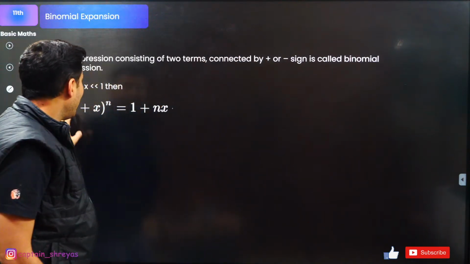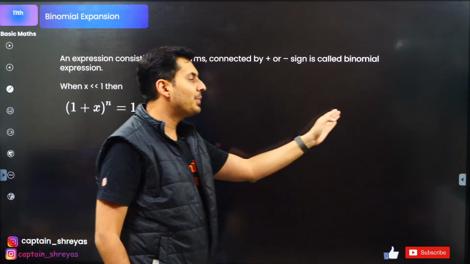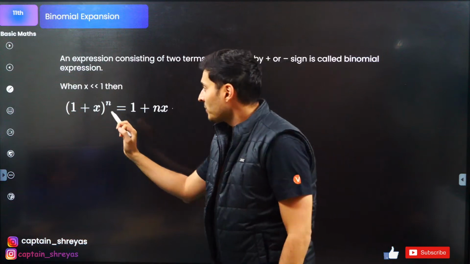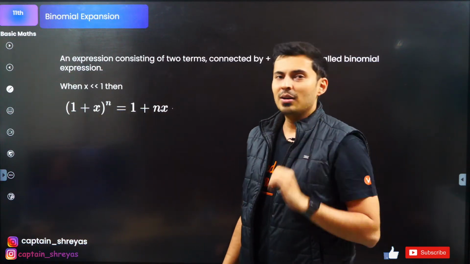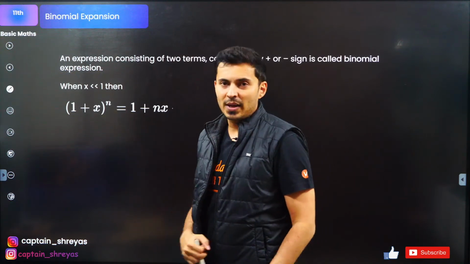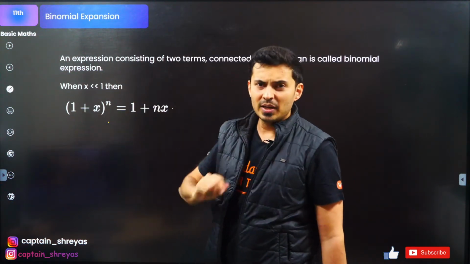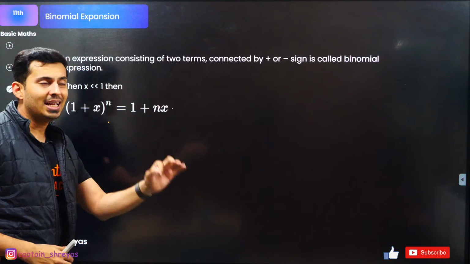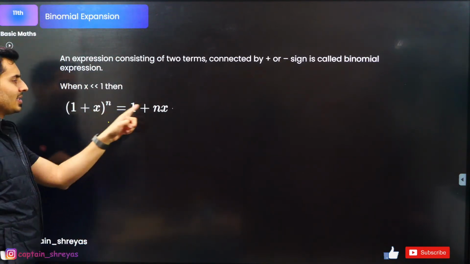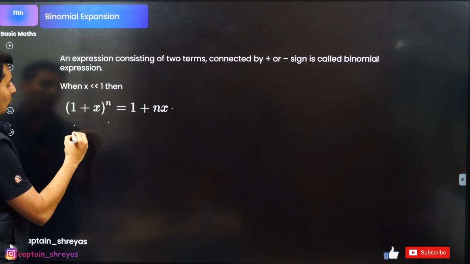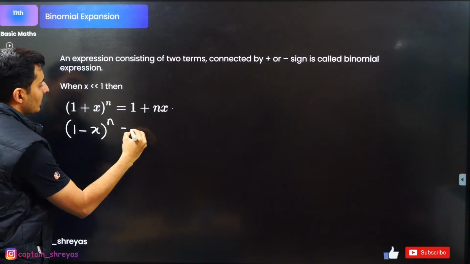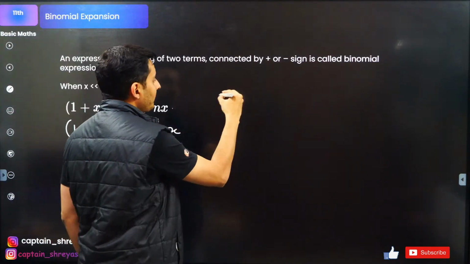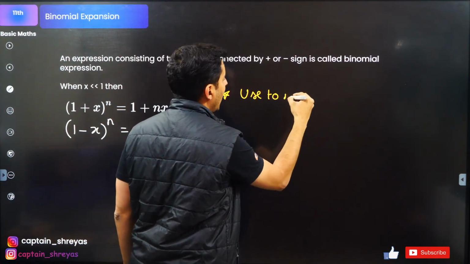So when you have 1 plus x raised to n, there are many terms, but this is an approximate formula when this value is very small as compared to the first number over here. So there are 2 numbers raised to n. The second value is very small as compared to 1, and the first number is 1, obviously. Then you can approximately say it is 1 plus nx. N is the power, x is the variable. You can also write this as 1 minus x whole raised to n is 1 minus nx. Use this, I'll just put a note over here. Use to make calculations easier.